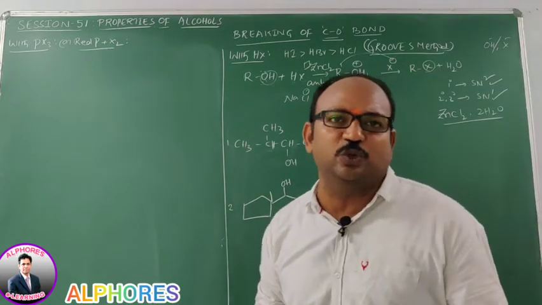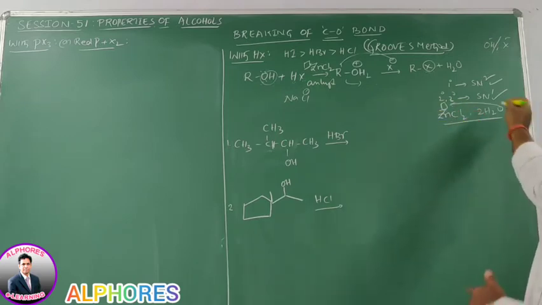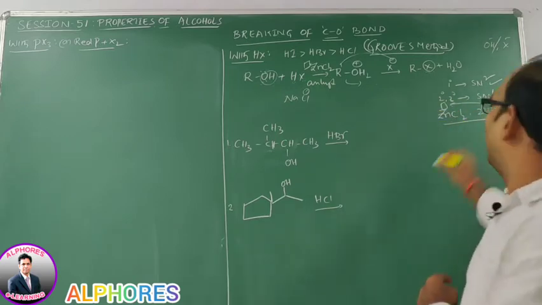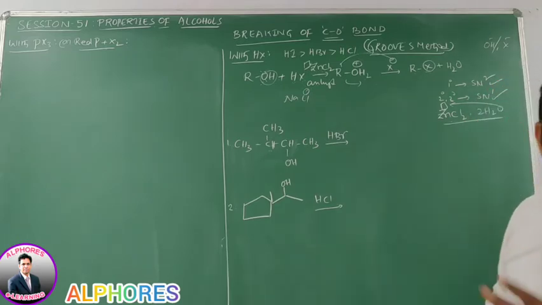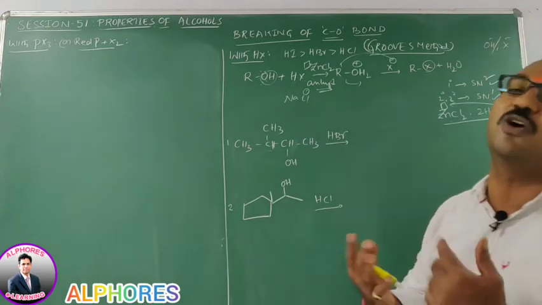We are not supposed to use hydrated zinc chloride, because in hydrated zinc chloride the vacant orbitals of zinc are already coordinated with water molecule oxygen. That's why there is no use of hydrated zinc chloride, and that's why I mention anhydrous zinc chloride here.